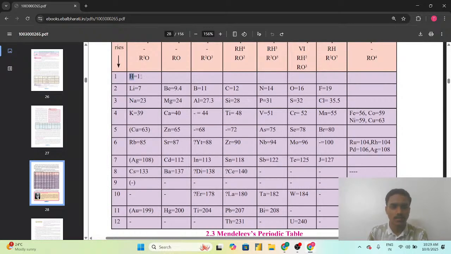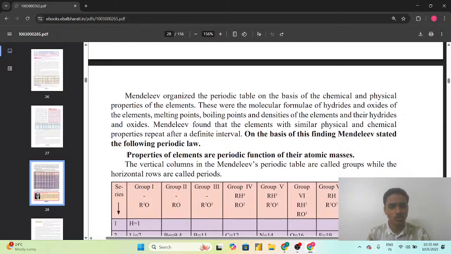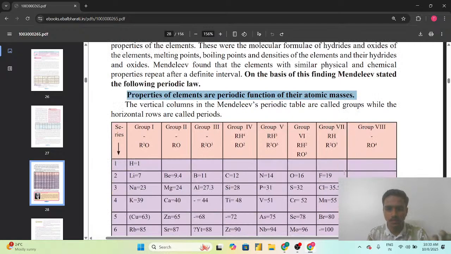So here we can see hydrogen atomic mass 1, lithium 7, sodium, natrium, that is 23. He found that at periodic intervals, lithium shows similarity with hydrogen, sodium shows similarity with lithium, and potassium shows similarity with sodium, on the basis of considering all these hydrides and oxides formulas, their melting point, boiling point, and so on. So he classified the elements and arranged them properly in the periodic table, and also proposed the periodic law, that properties of the elements are the periodic function of their atomic masses.